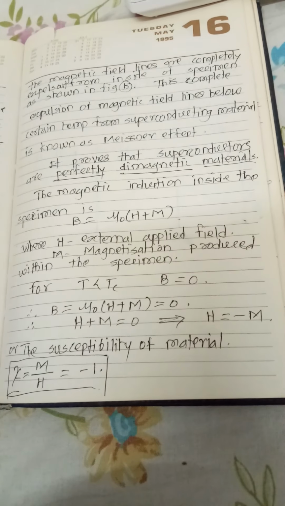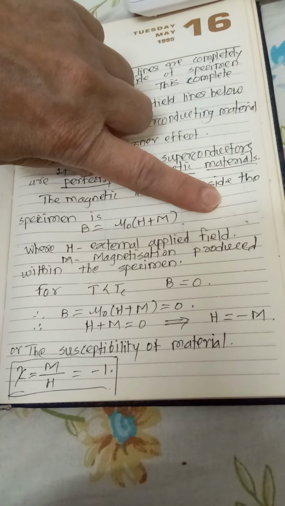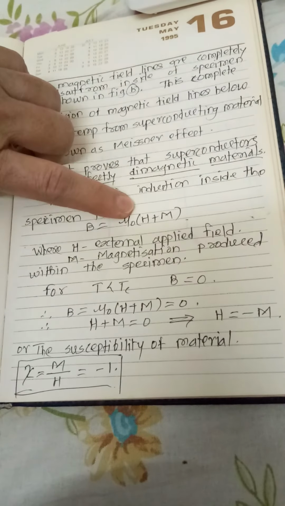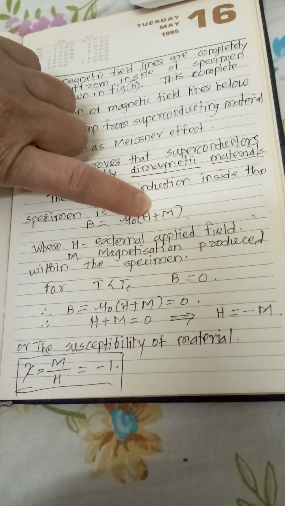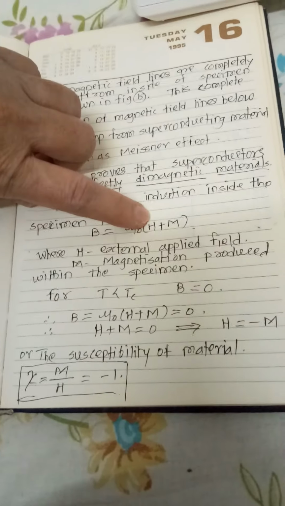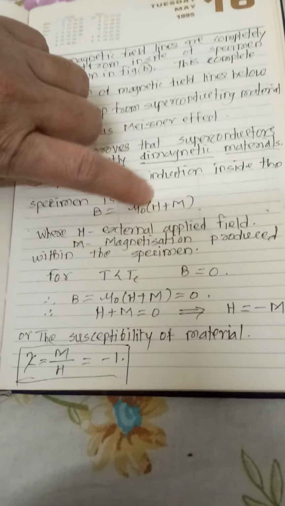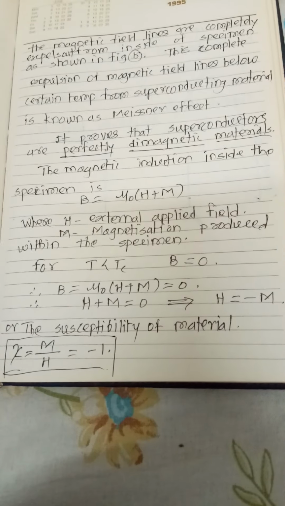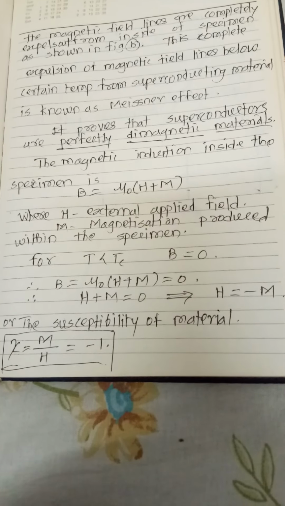But for superconductors, this B is equal to 0, and therefore mu 0 into bracket H plus M is equal to 0, where H is the applied external magnetic field and M is the magnetization produced within the specimen.